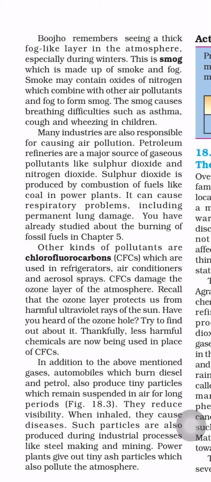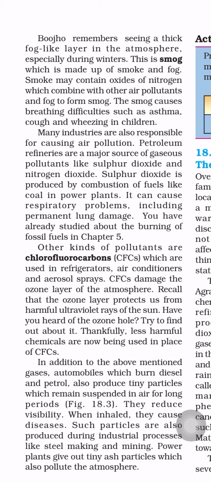Petroleum refineries are a major source of gaseous pollutants like sulfur dioxide and nitrogen dioxide. These petroleum refineries refine the crude oil into petrol, diesel, kerosene, Vaseline, like that. The different refining processes take place in petroleum refineries. They will majorly produce pollutants like sulfur dioxide and nitrogen dioxide into the atmosphere.